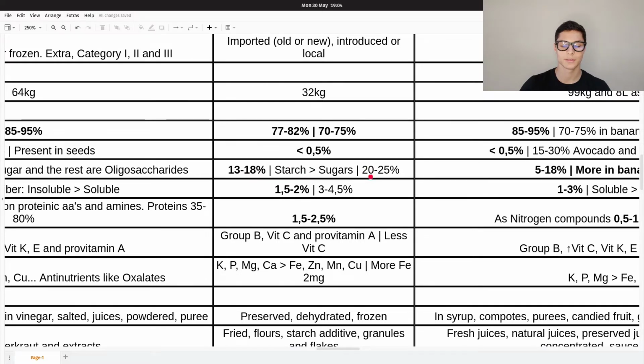And in the case of the sweet potato, we have 20 to 25 and there is a little bit more sugar to it. Fiber, we have 1.5 to 2 and in the sweet potato we have 3 to 4.5. In proteins, here we can say proteins, 1.5 to 2.5% and the same for the sweet potato.